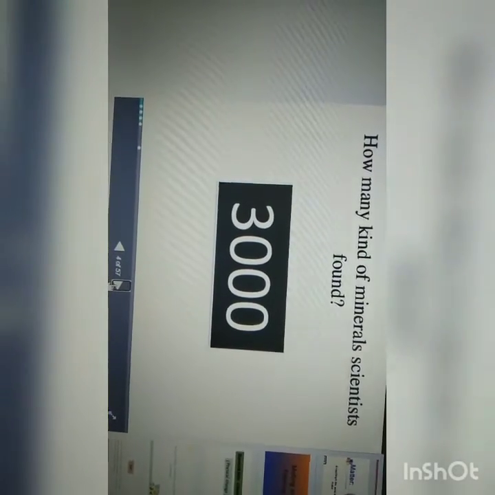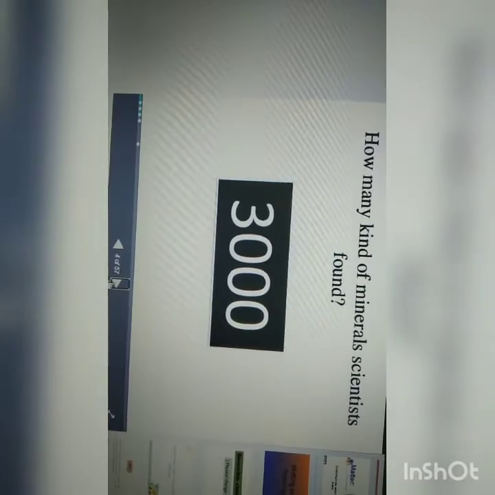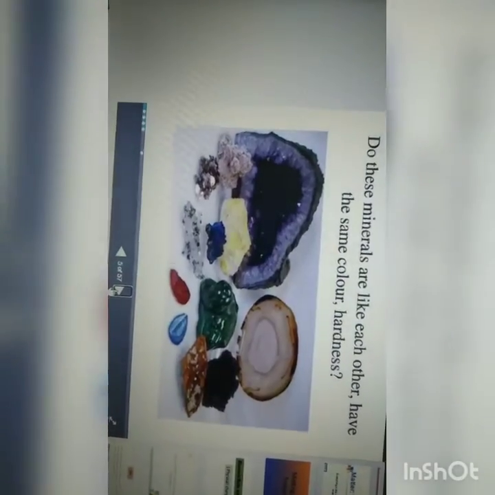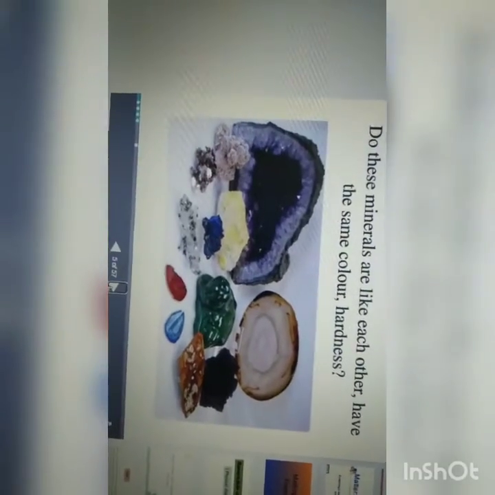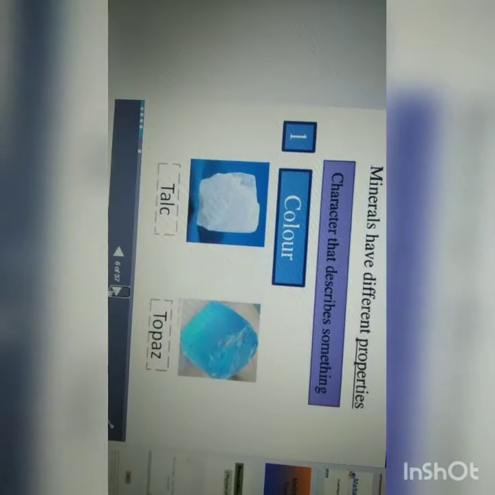How many kinds of minerals have scientists found? 3000 kinds of minerals are there. Are these minerals like each other, with the same color? No, they are in different colors, and hardness also may be different. If you touch it, you can know. So minerals have different properties.